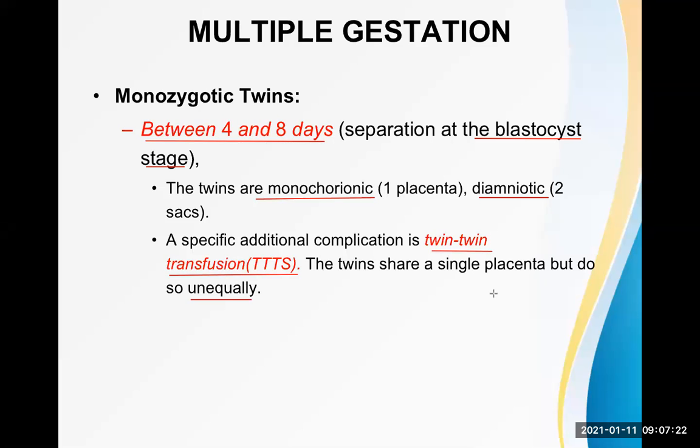So what will happen now? One baby will be bigger than the other. One baby will be plethoric and another baby is anemic. Now, you all know the meaning of plethora, isn't it? The baby looks red. The baby is polycythemic because that baby is getting more blood. So everything is more in that baby. The baby looks bigger than the other one. But it is very interesting to know a lot of complications can develop in that big baby than the smaller baby. We'll talk about that a little bit later on.